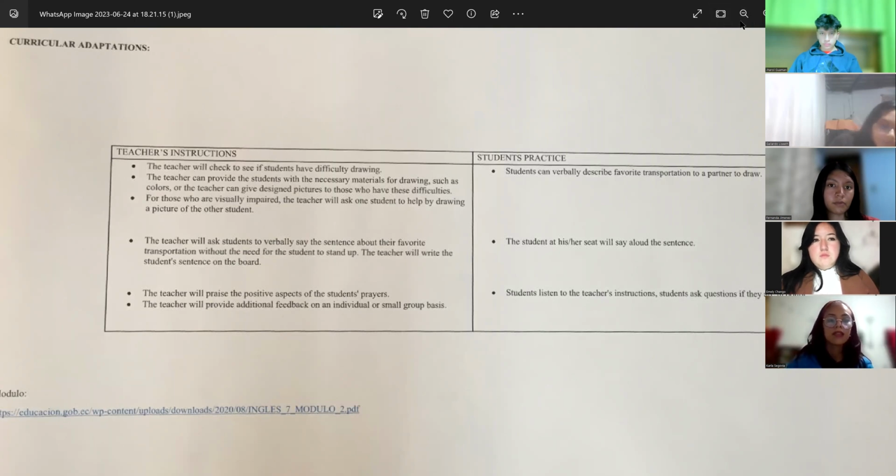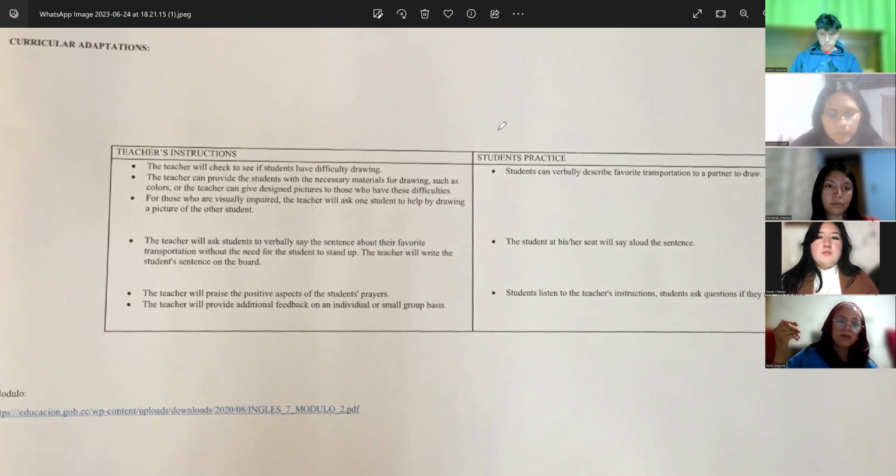And well, a student should then present the drawing at the front of the class. Anyway, students who have difficulty standing up can present their pictures at their seat. No problem. And the teacher can write the student's sentences on the board.